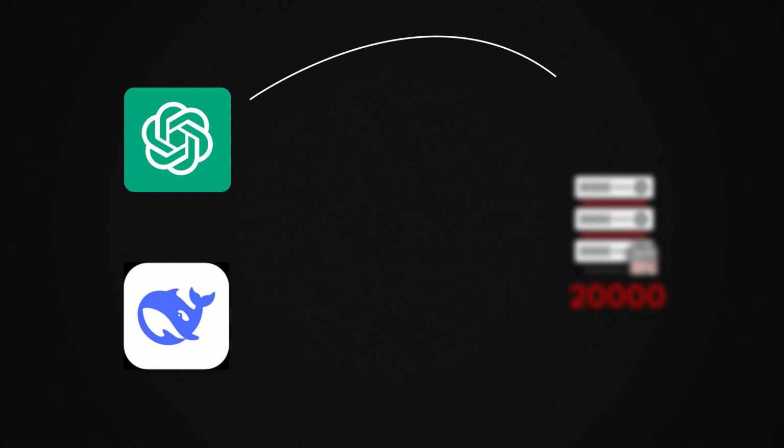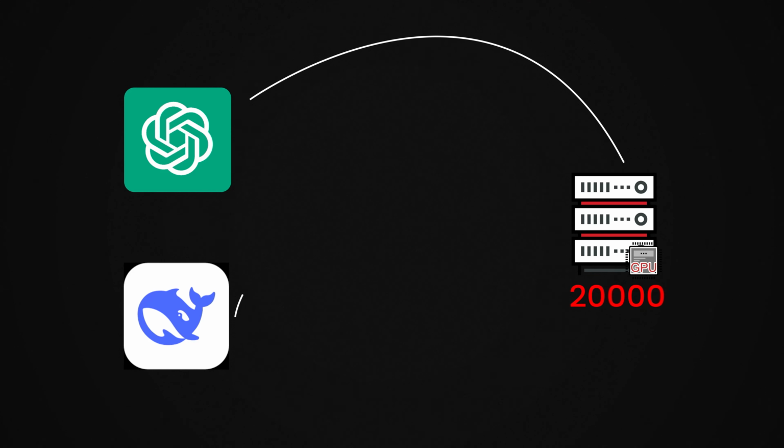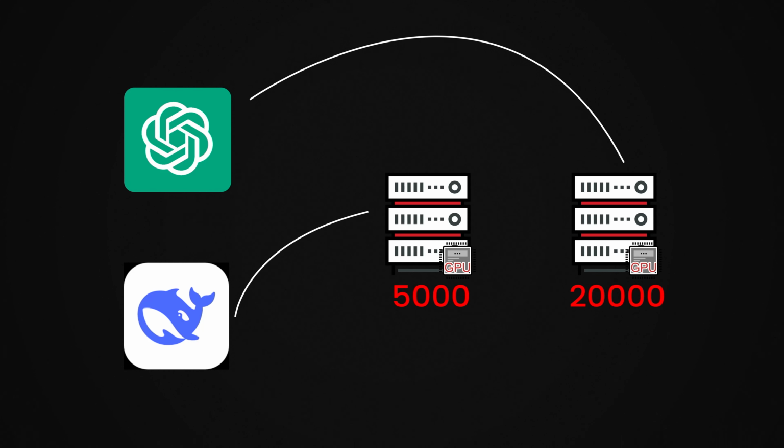However, DeepSeek has changed the game. DeepSeek has managed to train its AI model using far fewer GPUs than previously thought possible. To put it simply, DeepSeek can train its AI models with significantly fewer graphic cards. For example, if traditional AI models require 20,000 GPUs, DeepSeek claims it has successfully trained its model using only 5,000 GPUs. What this means for Nvidia?